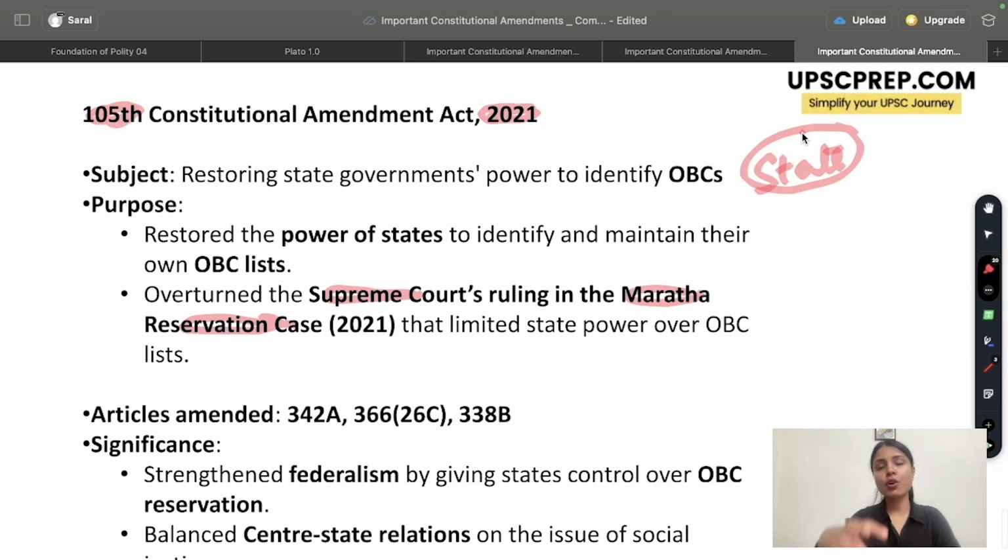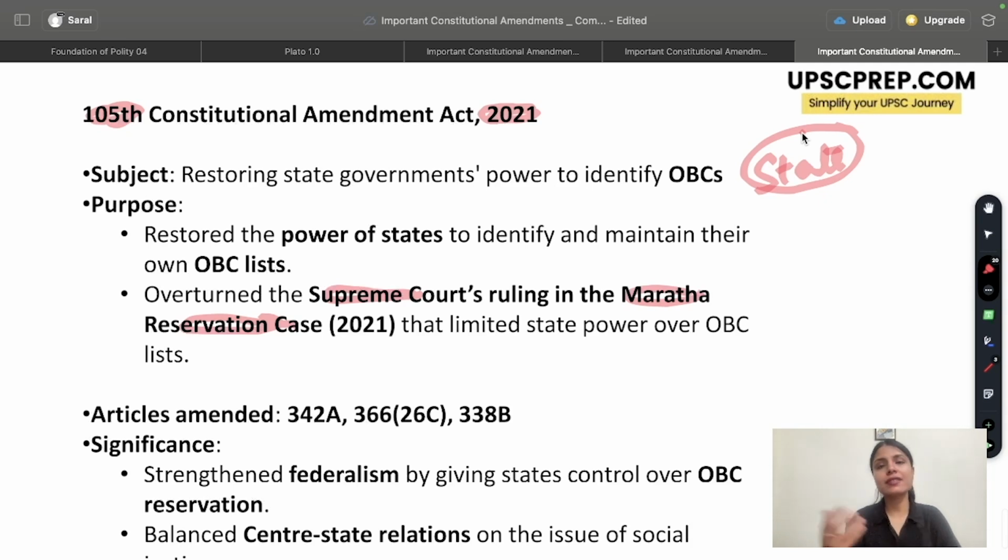So with regards to employment in the state and educational institutions of the state, every state creates its own OBC list. Similarly, there is a list maintained by the central government, which is the central OBC list. Now, by this ruling, what the Supreme Court said was that it is not the power of the state to have an OBC list. It should be done by the union government and the president, not the state government.